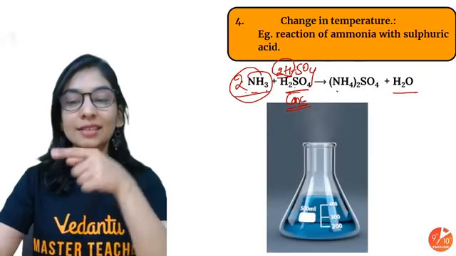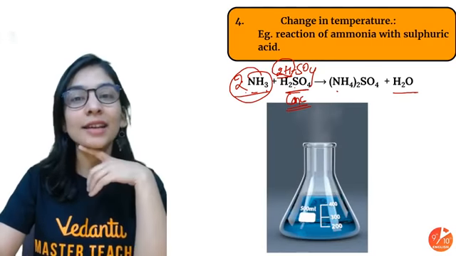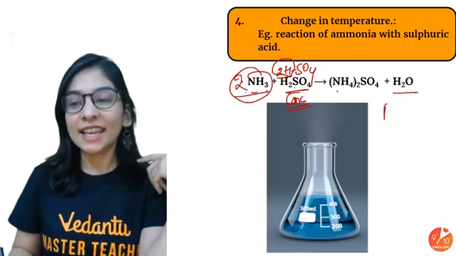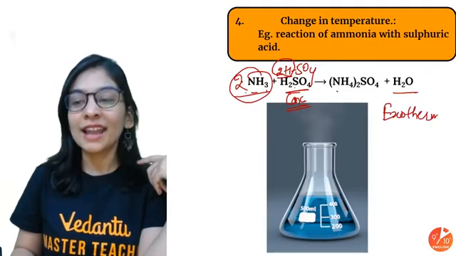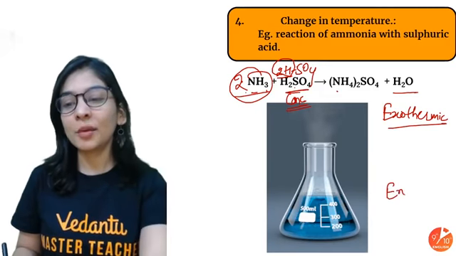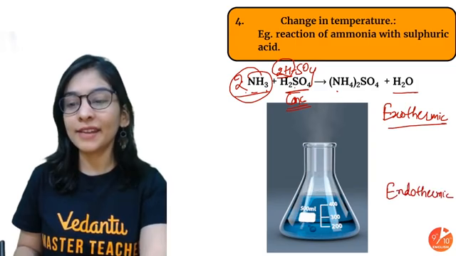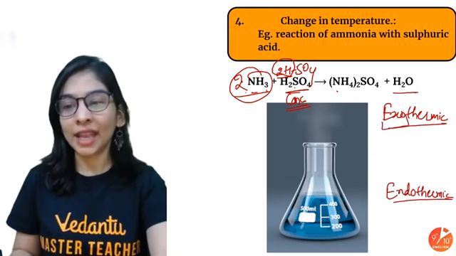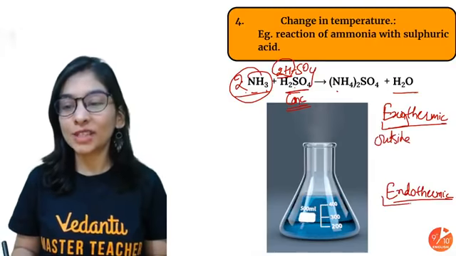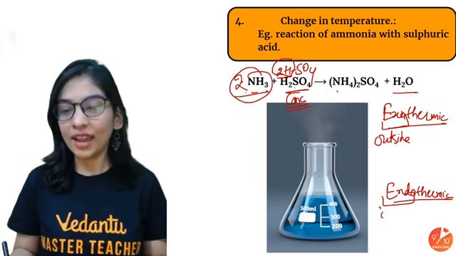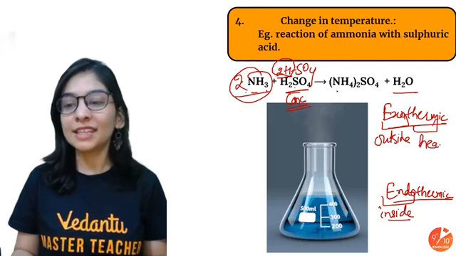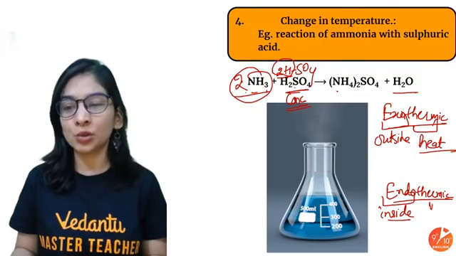And what did we see in this reaction in front of you? When I touch it, it is a bit hot. It is exothermic, that's a release of energy. What exactly is the meaning of exothermic, students? Reactions are basically of two types when I talk about change in temperature: one is exothermic and one is endothermic. Exo means outside, and endo means inside. Thermic means heat, thermal, related to heat.